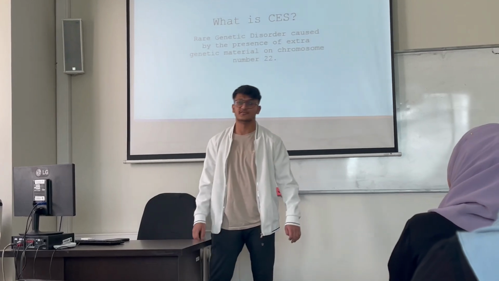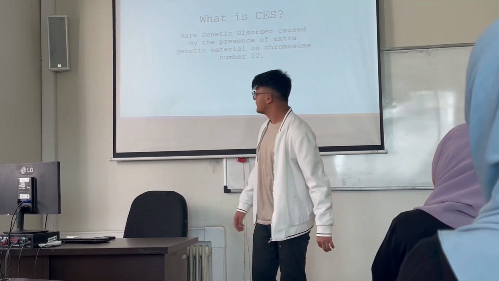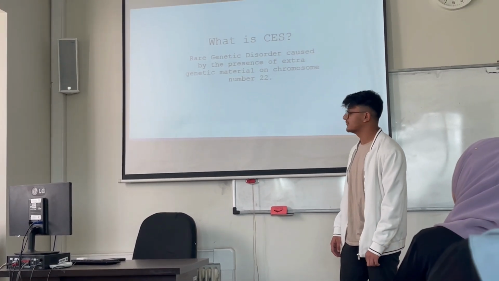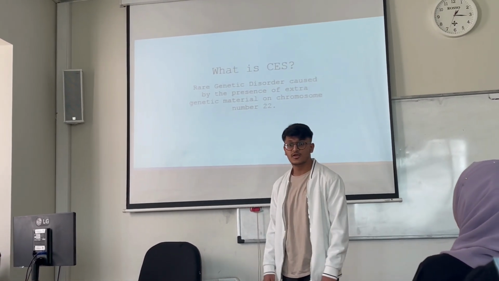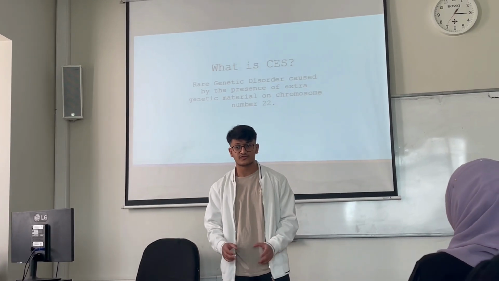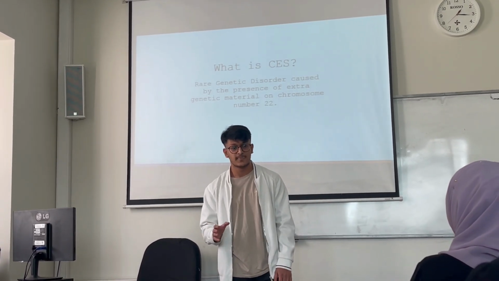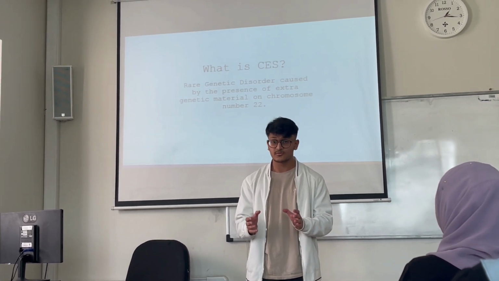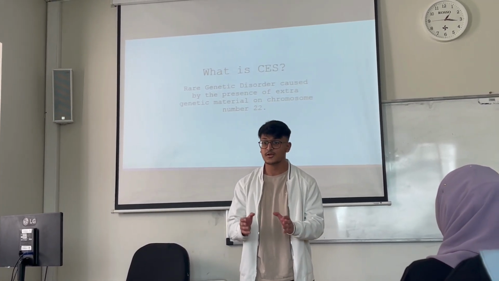What is CES, or cat-eye syndrome? CES is basically a rare genetic disorder caused by the presence of extra genetic material on chromosome number 22. Humans are born with 23 pairs of chromosomes. Everyone knows that, right? Each chromosome has a long and a short arm. The long arm is called the Q arm and the short arm is called the P arm.